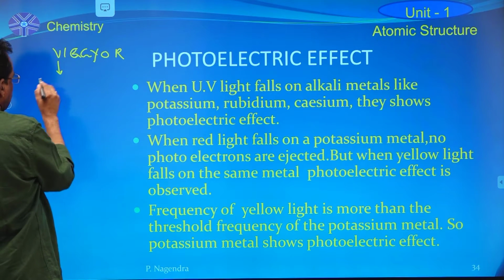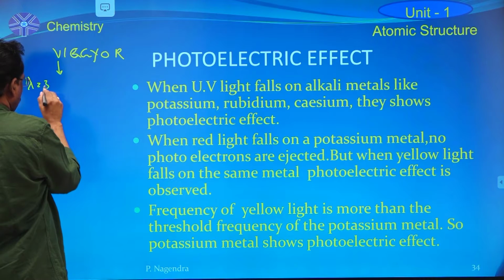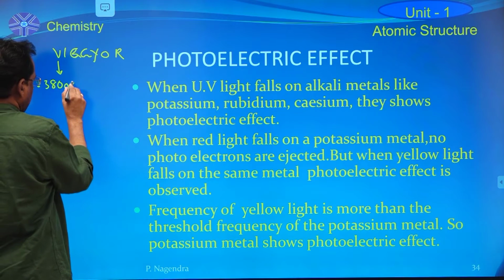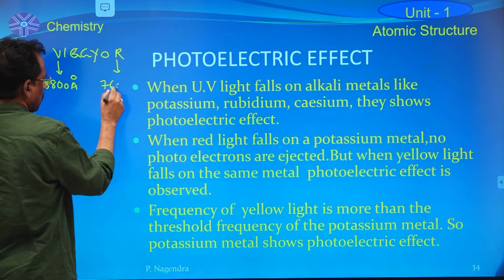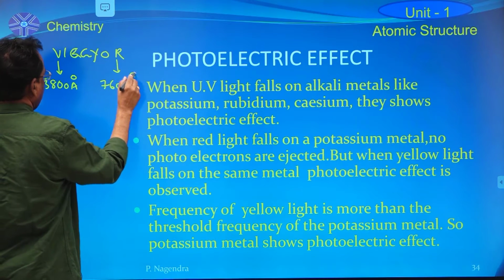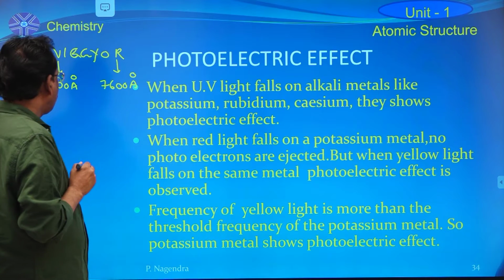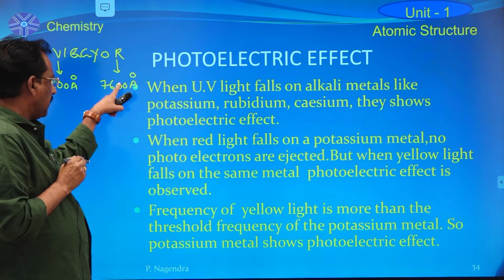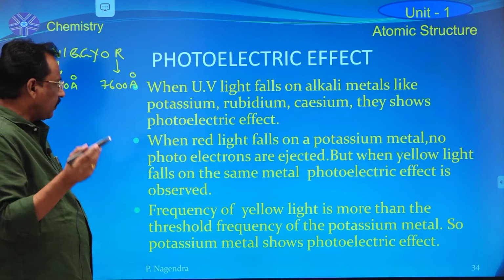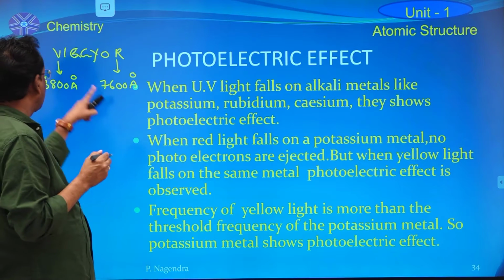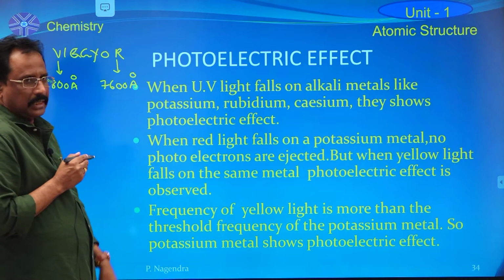For violet light, lambda is equal to 3800 angstrom. For red color, lambda is equal to 7600 angstrom. For red color lambda is more, so the frequency is less when compared to yellow color light.